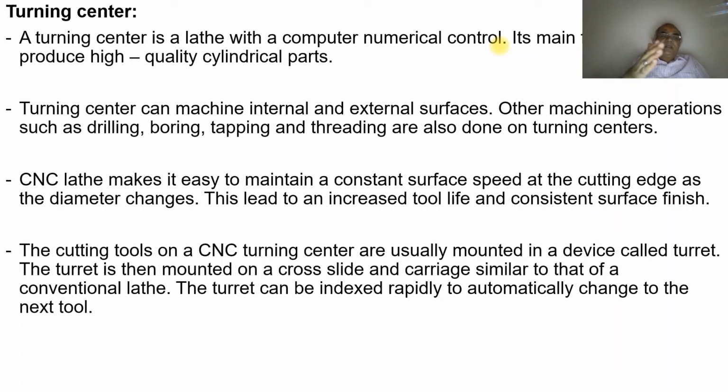So in this case, since it is a turning center, we will not get the value of Y. Instead, we will get the values of X and Z, where X will be perpendicular to the workpiece, whereas Z will be along the direction of the axis of the workpiece. Its main function is to produce high quality cylindrical parts. A turning center can machine internal and external surfaces.